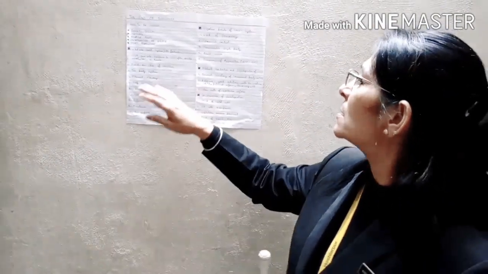The next point is the one party system. Now in Russia, there was only one party, that is the Communist Party. There was no other political party. So there was no opposition, no criticism. So that only party can concentrate only on the welfare of the people. There will be no competition.